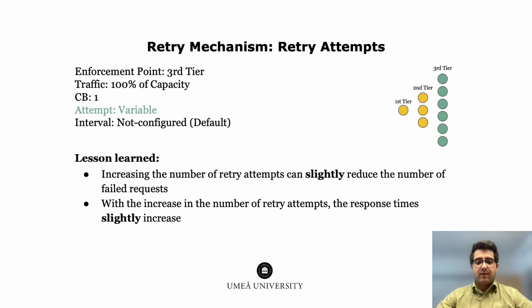To study the impact of varying this parameter, we performed a series of experiments in which the incoming traffic was fixed at 100% of capacity and the circuit breaker's threshold was set to 1 to maximize the impact of retry attempts, with different numbers of retry attempts on the third tier.